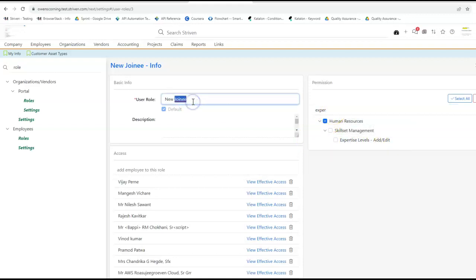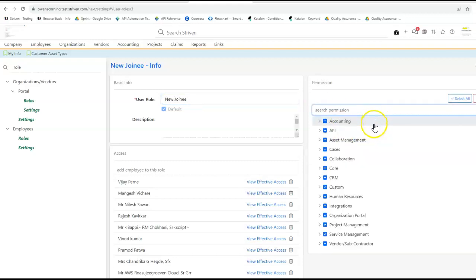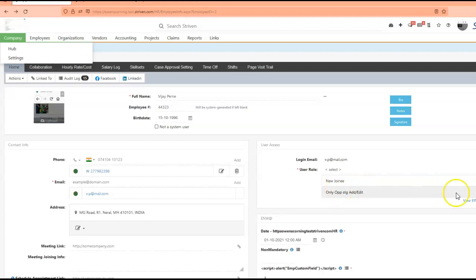So in this issue, basically this permission is not working, expertise level. I created this role, new joinee, and I have removed this permission. I have given all other permissions. Now I'm going to log in with the user having this permission.